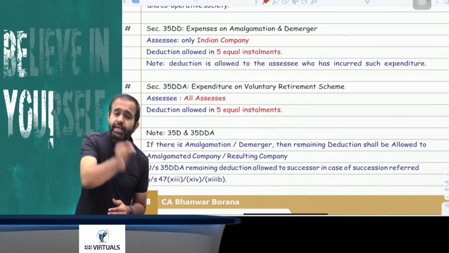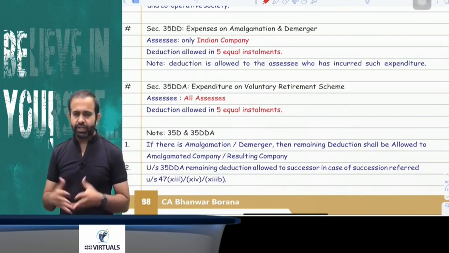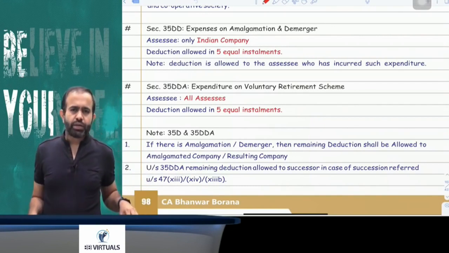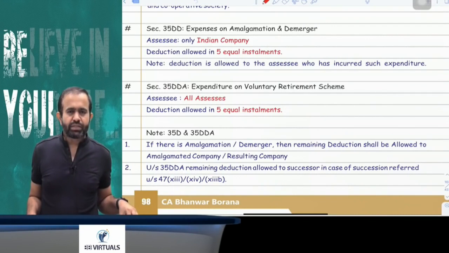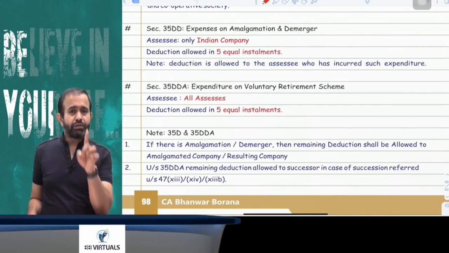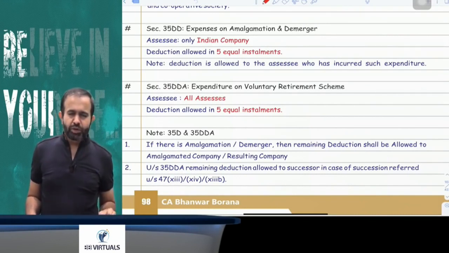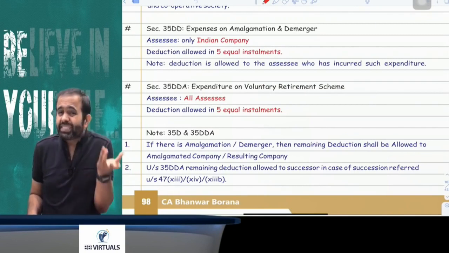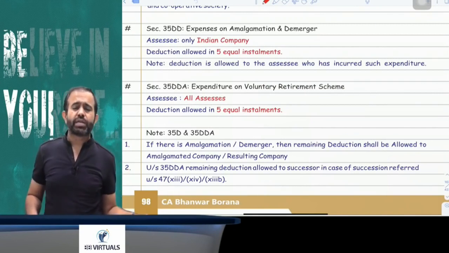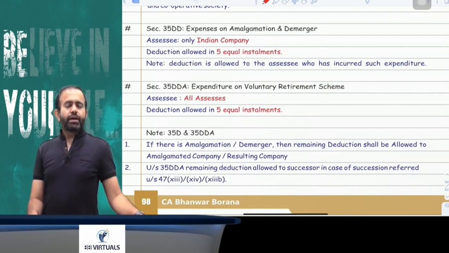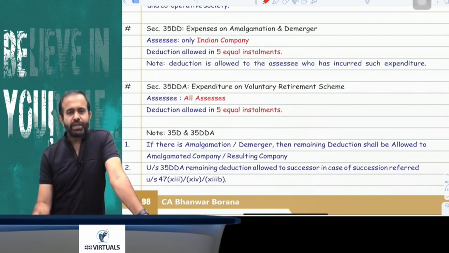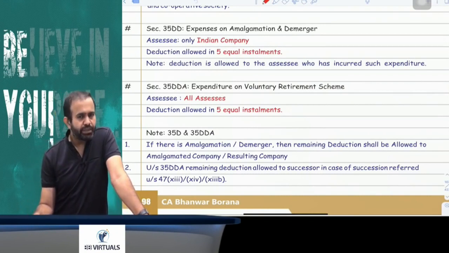If the amalgamating company incurred the expenditure related to amalgamation, then the deduction is allowed to the amalgamating company. But guys, try to understand, the amalgamating company will be able to claim only one installment, because after one installment the amalgamating company will cease to exist. So in case of amalgamation, it is always advisable that the amalgamation expenditure should be incurred by the amalgamated company, so that the amalgamated company can claim all 5 installments.